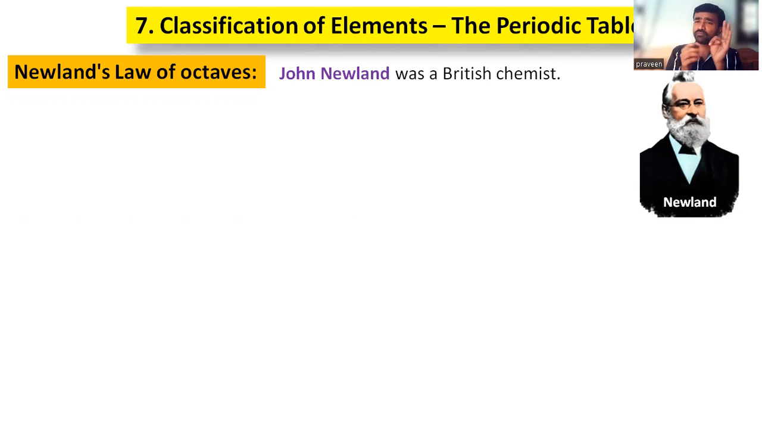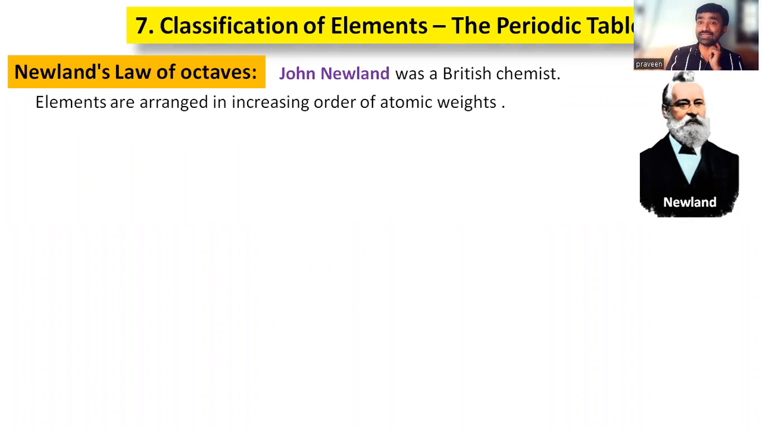So he also thought like Döbereiner. He tried to classify the elements in the same way, in the increasing order of atomic weights, and also tried to make groups of elements, but not with 3 elements. He tried differently. He made a group of elements with 8, right? So elements are arranged in the increasing order of atomic weights.